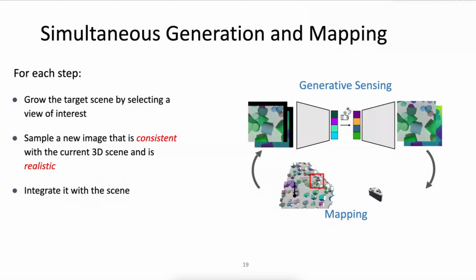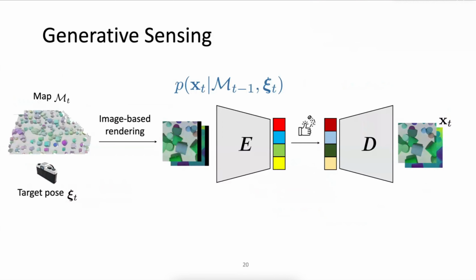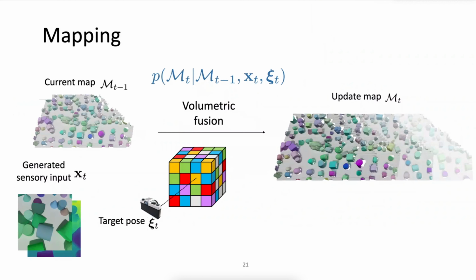We will then introduce two key components in our framework. During the generative sensing step, we first use an image-based rendering method to render a partial observation using the existing map. It is followed by a conditional generative stage to complete the image. Specifically, we use a simplified VQ-GAN model to conduct this task. In the mapping stage, we integrate the newly generated sensor input into the current map by performing volumetric fusion. Specifically, in our work, we use the RGB-D integration in Open3D for these mapping operations, and this concludes our method.